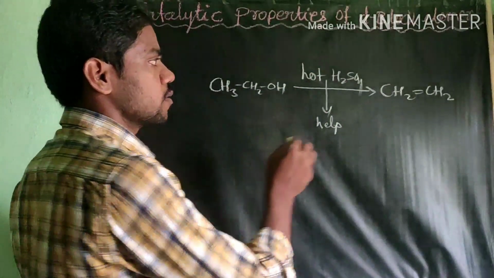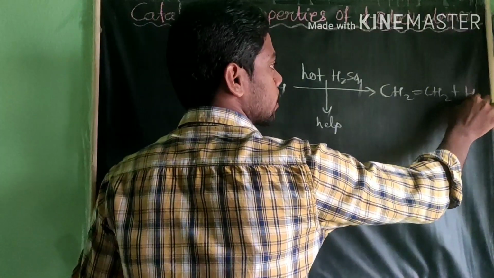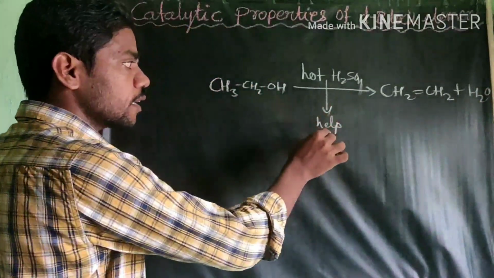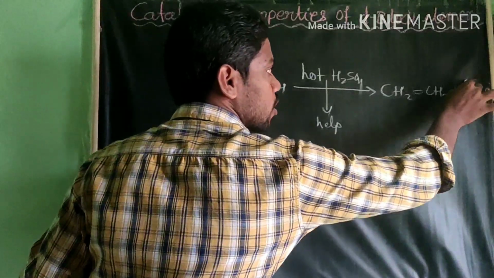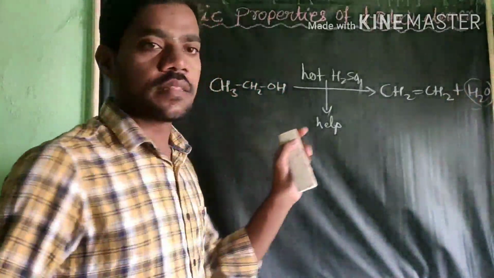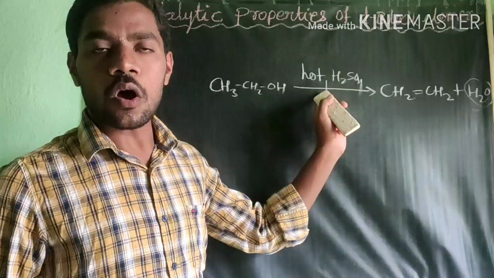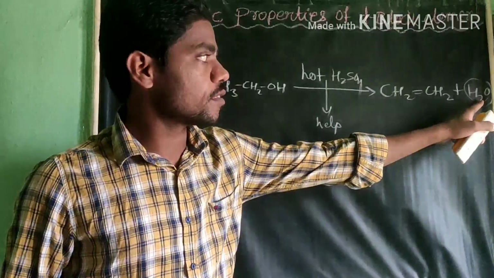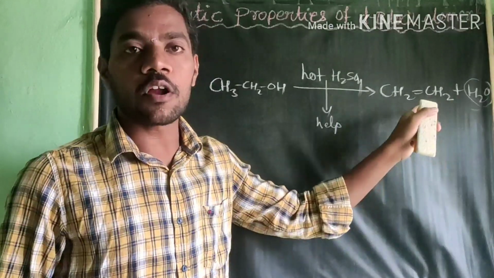What is the function of this? Water is also liberated here, and this catalyst helps in the absorption of this liberated water. This concentrated or hot H2SO4 is just for absorbing this water, and it forms ethene.